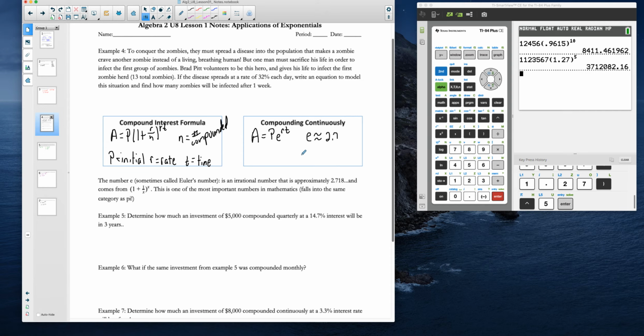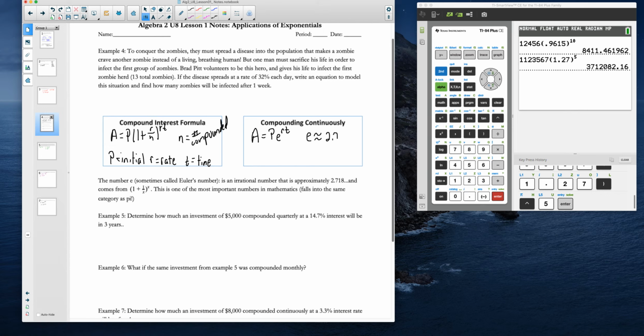This is an irrational number, in the same category as pi as far as the special numbers that we use in mathematics, and it comes up a lot. This Euler's number is a very cool number, and you'll see more applications of it the farther you move into mathematics. All right, so that's all the pieces.